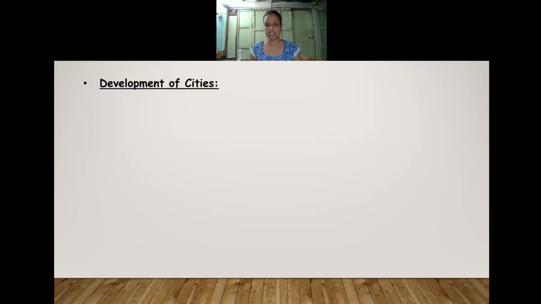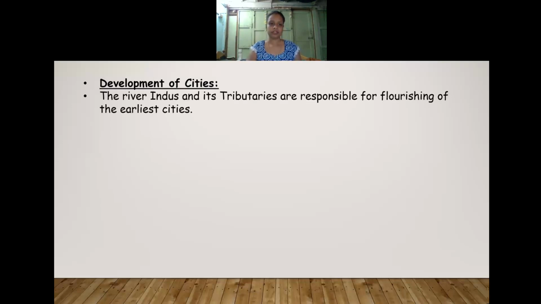So even developed cities like Ayodhya as well as Magadha, Vajji, Kashi, Avanti, these were the old places which were present, developed cities in our country. The traces we can find in the Indus and its tributaries are responsible for the flourishing of the earliest cities. In these river banks only, a lot of ancient traces we find in the riverside area only.